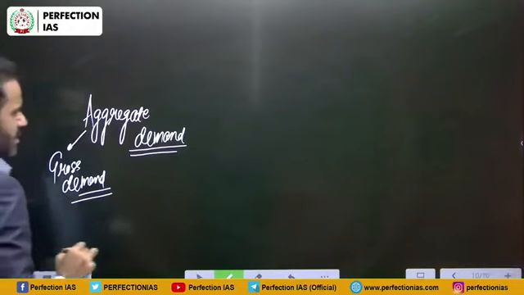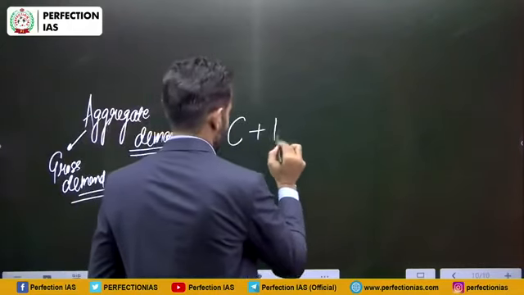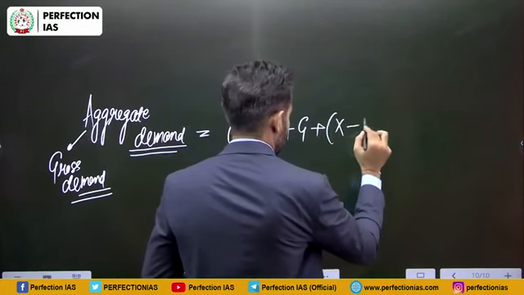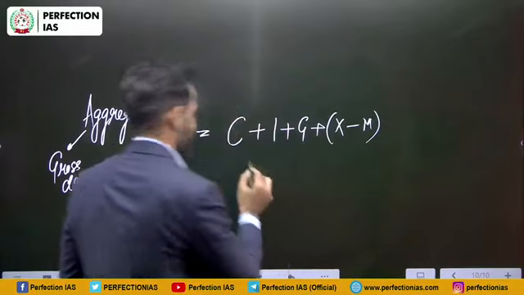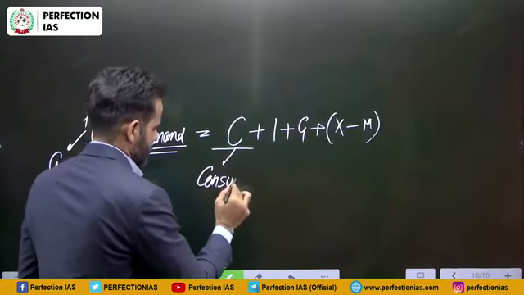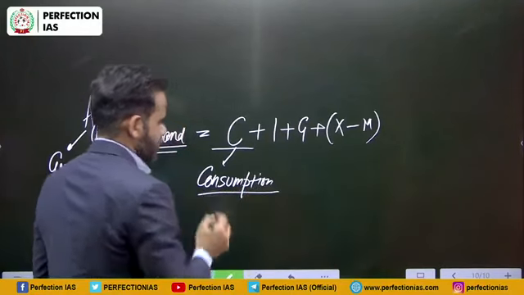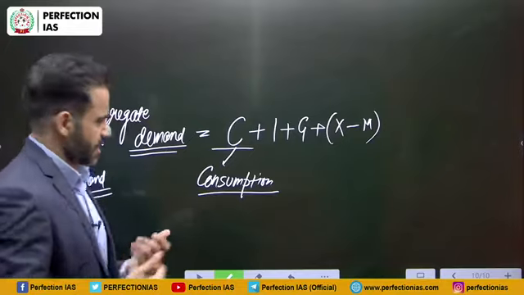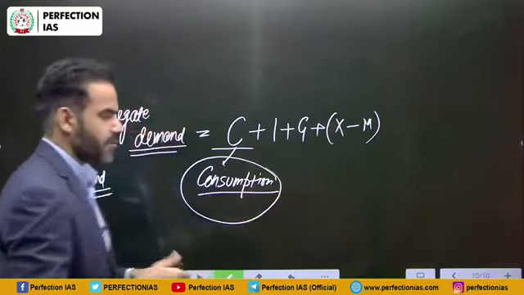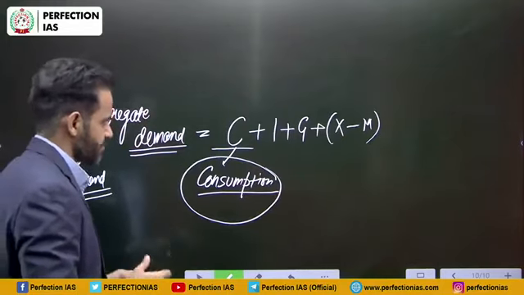So aggregate demand will be C plus I plus G plus X minus M. What is C? It is consumption. That means the items which are purchased by the public like you and me. So that is part of consumption. Suppose I have purchased this pen, so that is a demand. Now someone is manufacturing this.